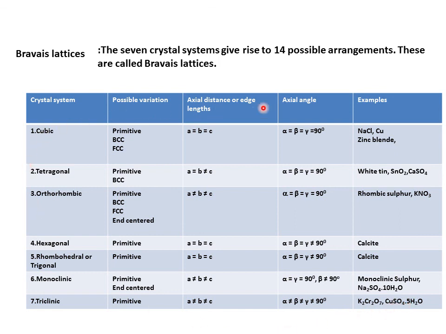Dear students, you are going to expect this at the competitive level. Understand like this: there are 7 crystal systems which give 14 possible arrangements, and hence all these arrangements are called Bravais lattices. So 14 possible arrangements are called Bravais lattices, dear students.